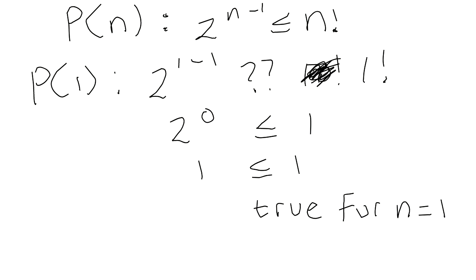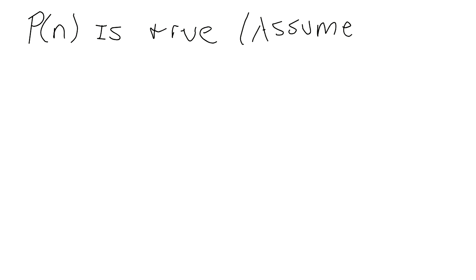So we're going to assume that P of n is true. Some textbooks and some other people use k, so that is the difference, that you're not assuming the whole statement is true already. But it doesn't matter what letter you use. You have to do the same thing: show that P of n plus 1 is true. So we're assuming P of n is true. I should write the word assume at the front. Assume. So what that means is we're assuming that 2 to the n minus 1 is less than or equal to n factorial. If that is the case, we need to check if it is true for n plus 1.